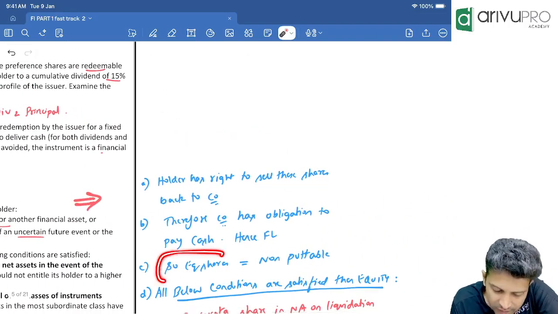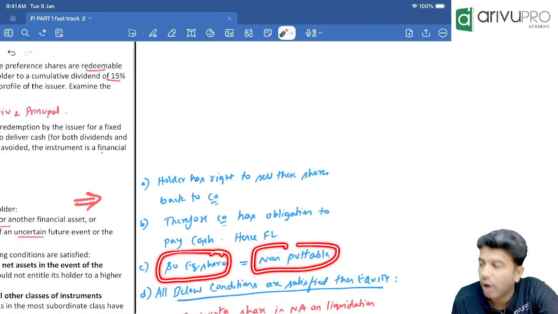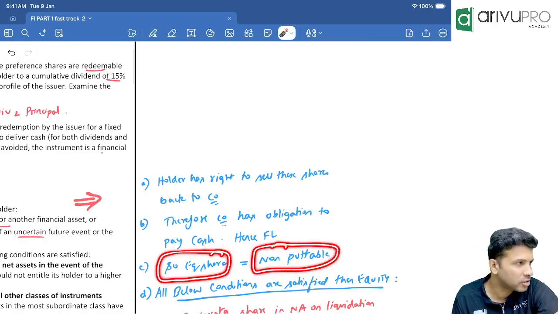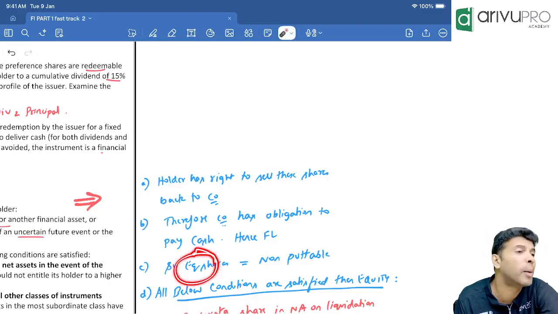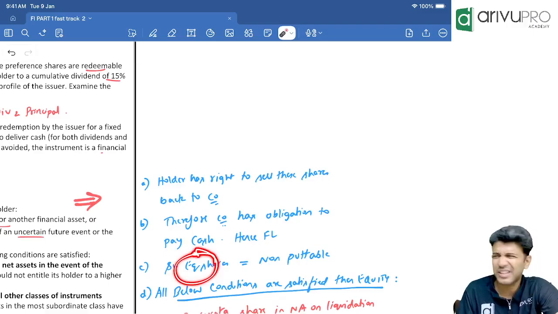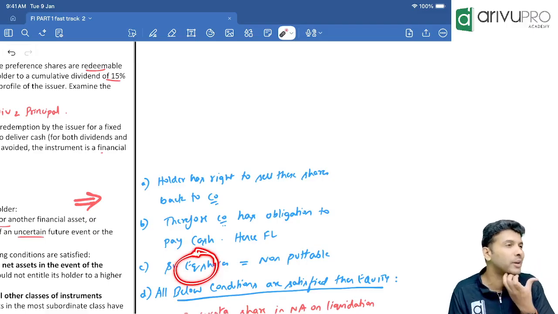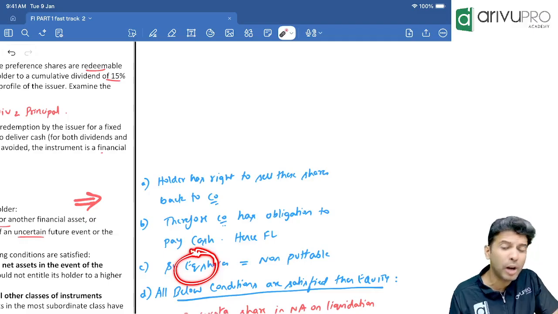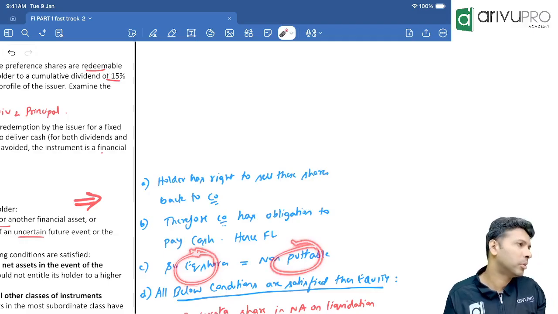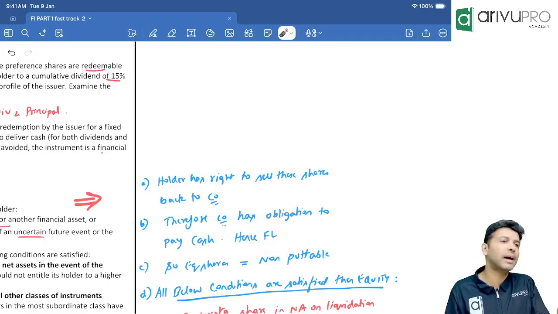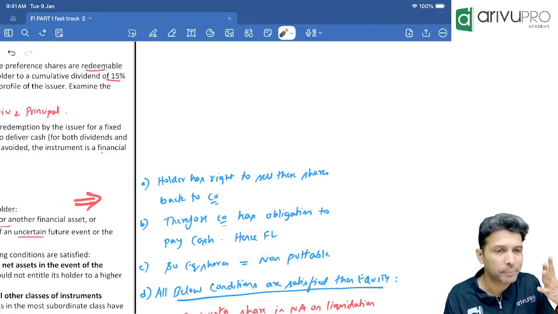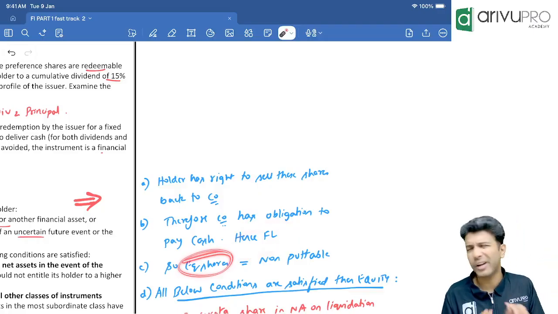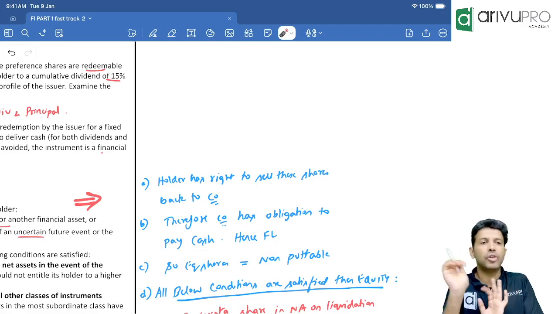That's the reason we say equity shares are putable or non-putable. Because if you want to classify something as equity, should you have an obligation or no obligation? No obligation. That's the reason we say if you want to classify an instrument as equity, generally it should be non-putable. Because if it is putable, the company will have an obligation. If you have an obligation, it is not equity, it becomes FL. That's the reason one of the features of equity shares is that they are non-putable.